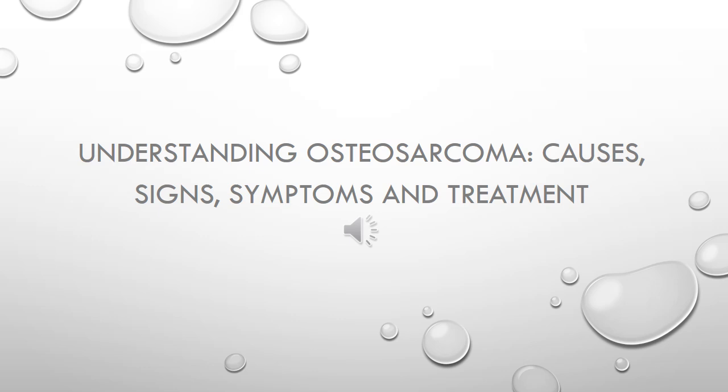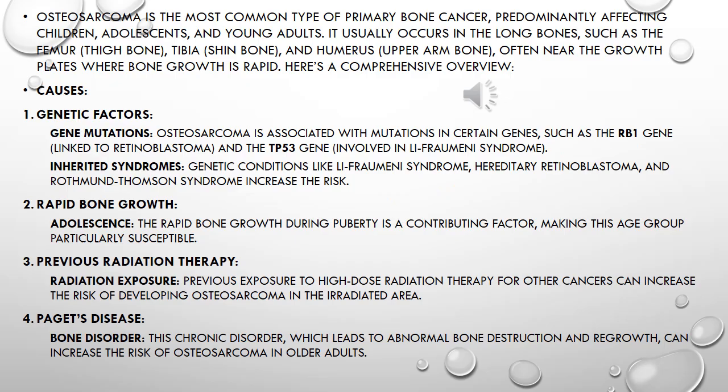Understanding osteosarcoma: causes, signs, symptoms, and treatment. Osteosarcoma is the most common type of primary bone cancer, predominantly affecting children, adolescents, and young adults. It usually occurs in the long bones, such as the femur (thigh bone), tibia (shin bone), and humerus (upper arm bone), often near the growth plates where bone growth is rapid.